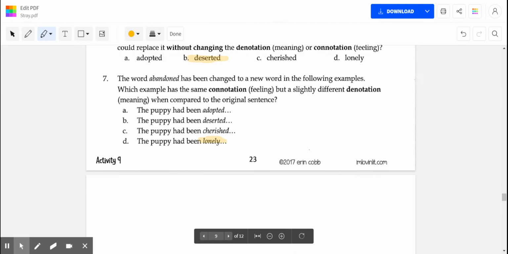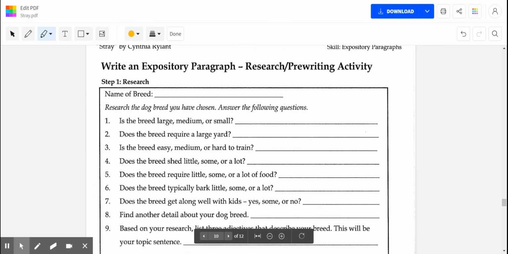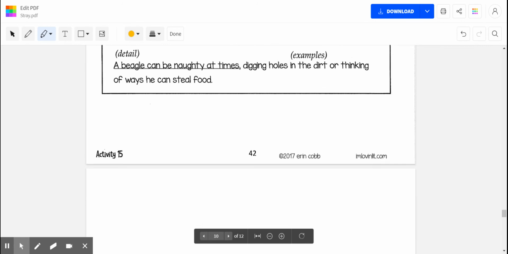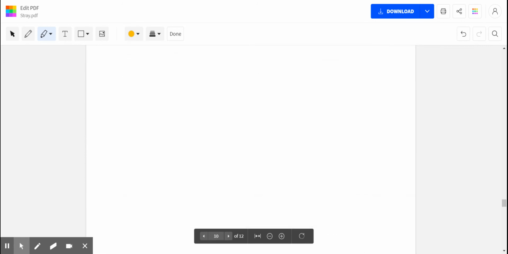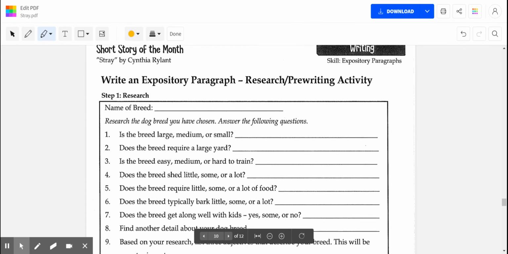And in the next one, we're going to get into the expository paragraph kind of stuff here, and I'm not sure quite how in depth I will get into that, because I'm sure you're going to spend plenty of class time on it, but maybe I'll kind of fill out these details as if I were going to write a paragraph, and then I'll have an example paragraph at the end that we can go through and talk about.